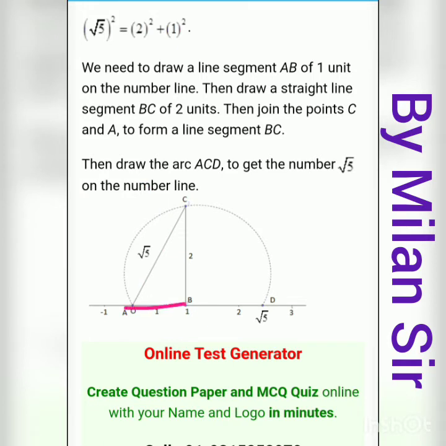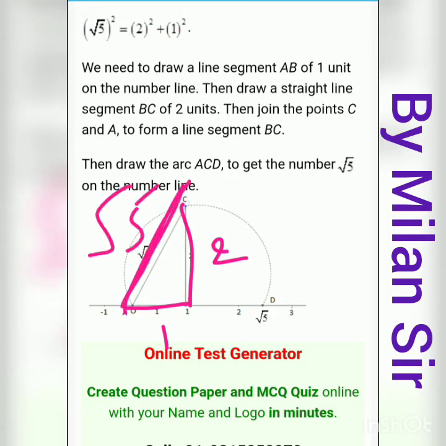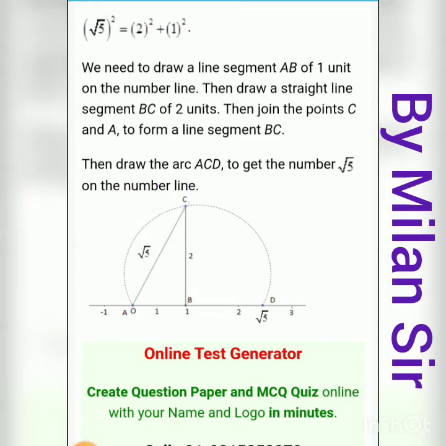Okay, if you draw 1 and perpendicular if you draw 2, then if you join these 2 points, you will get your hypotenuse under root 5, because that's the setup we are putting here. Now where is our number line? Here, right, this is our number line. We need to represent this under root 5 on the number line, right?